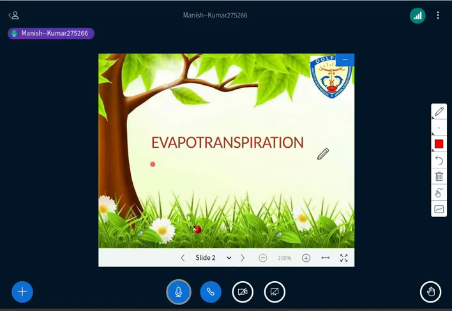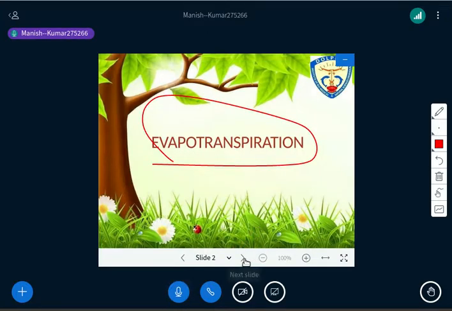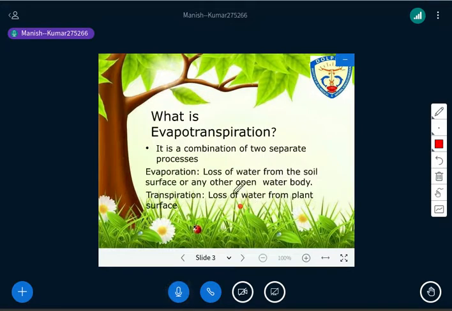So first, we need to understand what evapotranspiration is, right? You can easily understand. It is a combination of two separate processes. You can look at the things there and understand them properly, right? First is evaporation and second is transpiration, right? When these two words are combined together, the term that comes into the picture is evapotranspiration, and both terms are very familiar to all of us, isn't it?